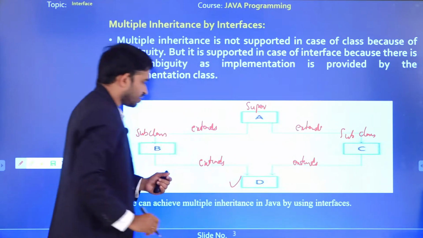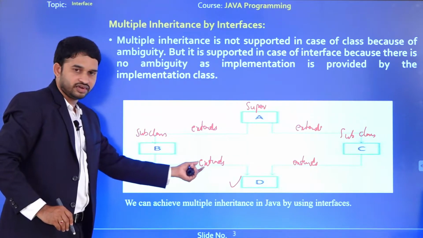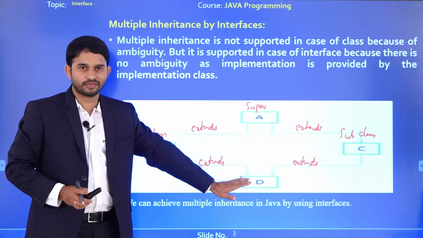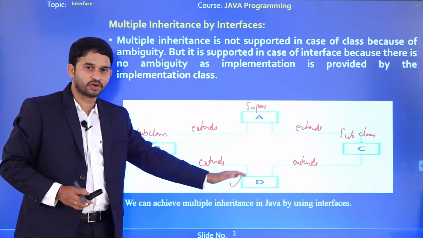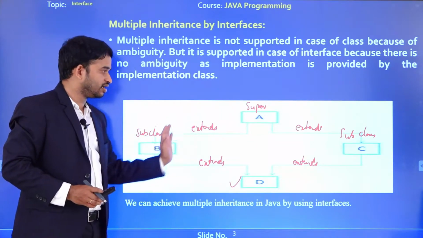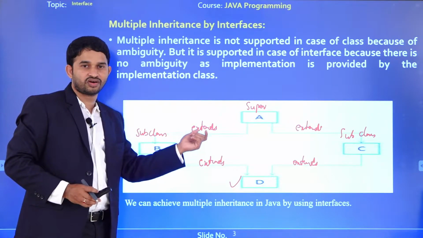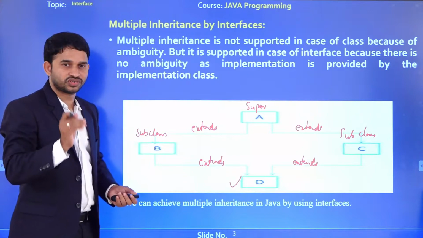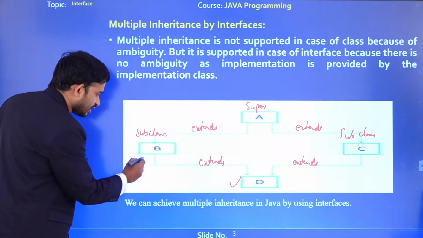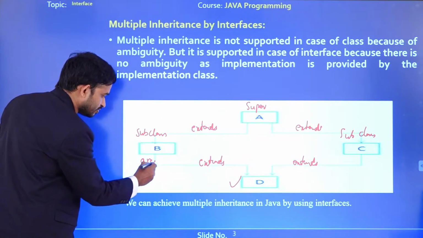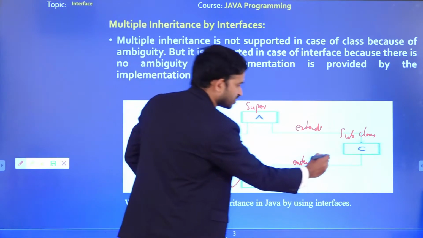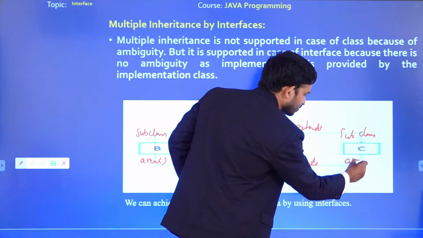Here what type of inheritance does D follow? Multiple inheritance, meaning D is one child, but this child gets the properties from both the parents B and C. Now B and C we call as superclass, D we call as a subclass. Here my question is, for example, B contains one method, that is area. Okay, same, C contains one more method, that is the same method area.